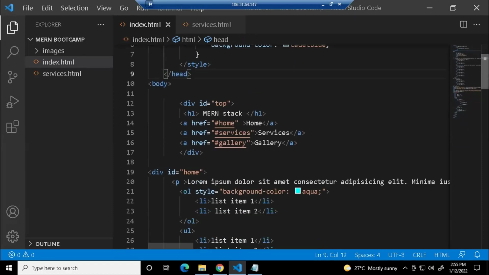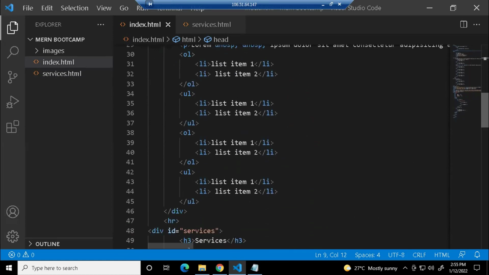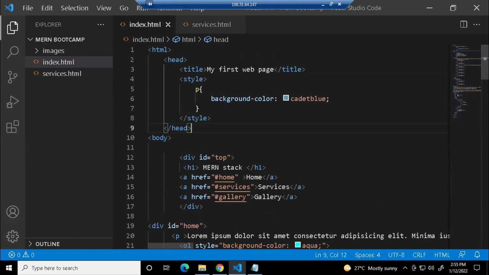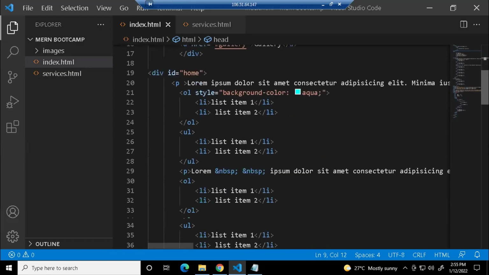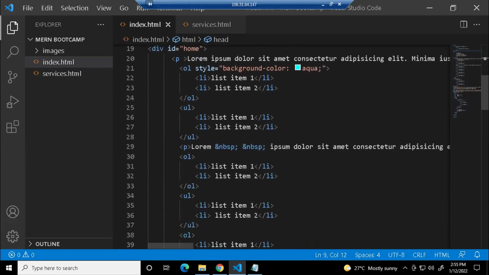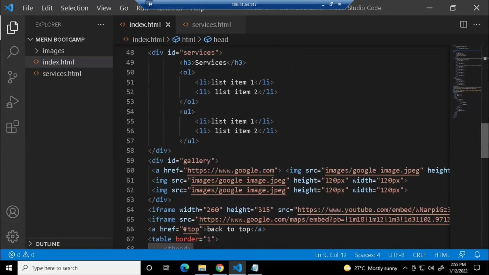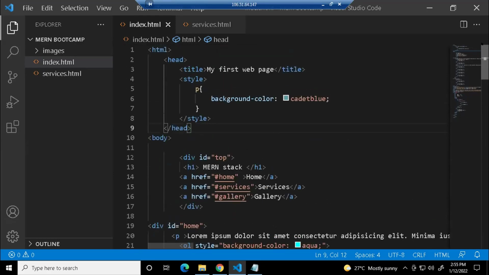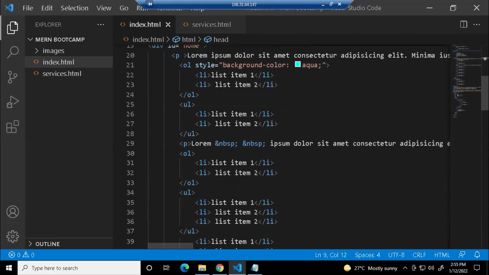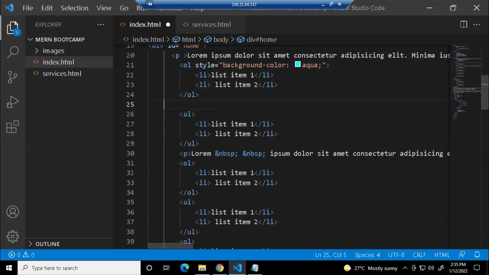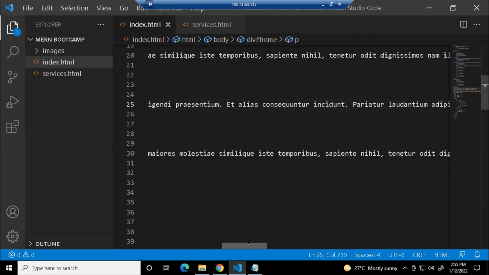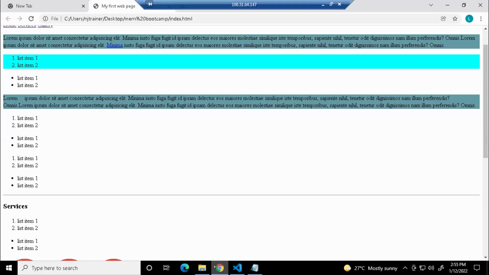Now my question is, let us say you have a lot of p tags. For most of the tags you want to apply background color blue, but only for a few paragraphs I want to give something separate. I'll repeat this code. Wait a minute. I create another p tag, with lorem, the emmet abbreviation, save this, refresh.